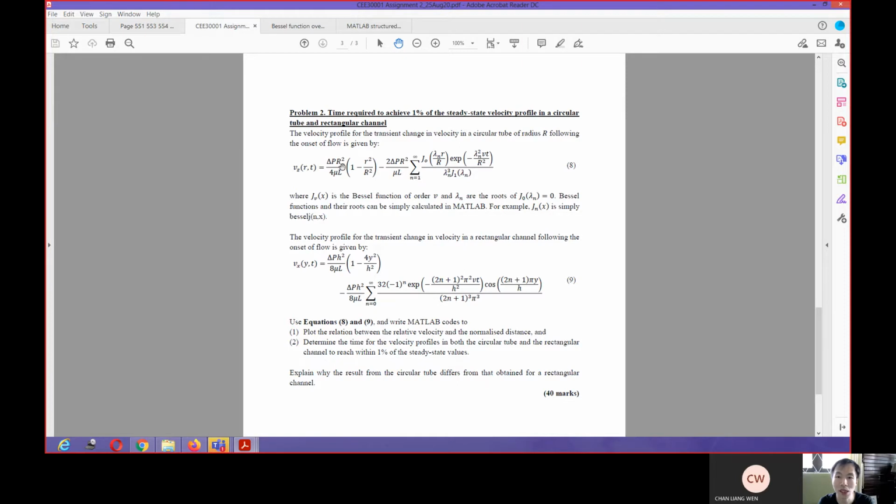But if you make it dimensionless, then you limit the dimensionless radius to 0 to 1, and the dimensionless time from 0 to 1 as well. So in that regard, you will need to use either MATLAB or Excel to find the correlations between the transient change with respect to the steady state for different values of dimensionless radius and dimensionless time.